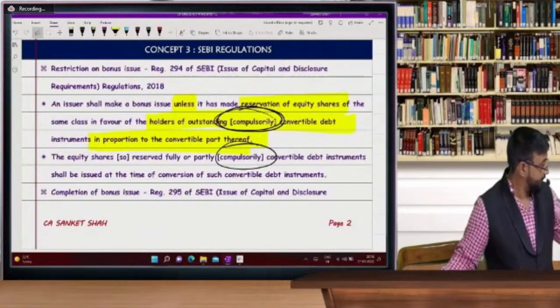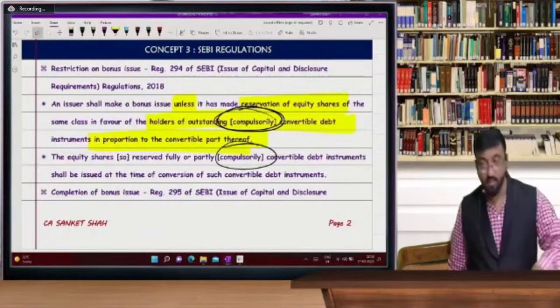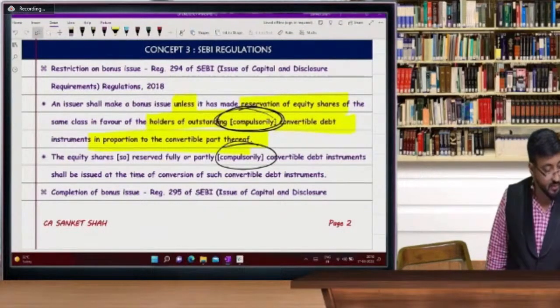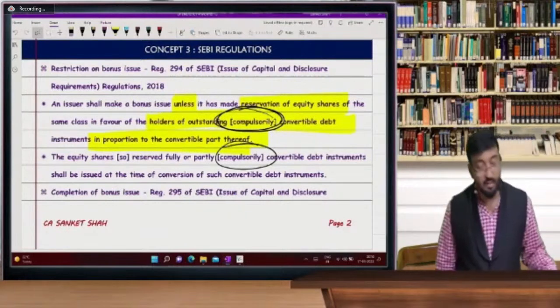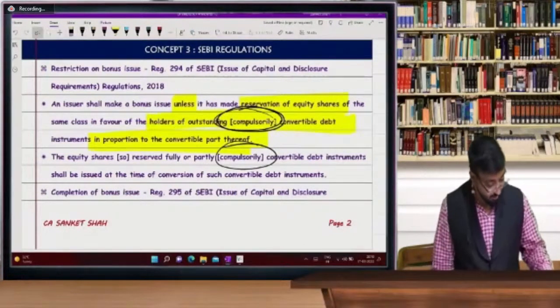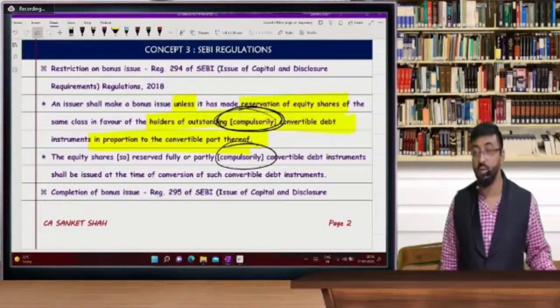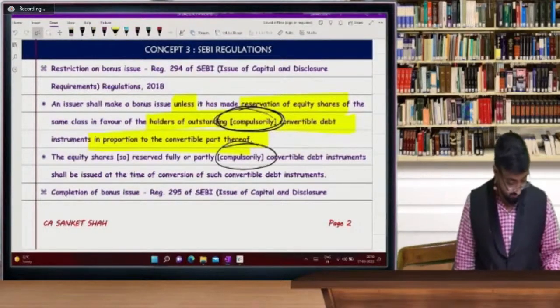ठीक है? Okay, I hope you are clear with this concept now. अरे बेटा, समझा या नहीं समझा? जल्दी से बोलो. So you have to reserve shares for those shareholders.